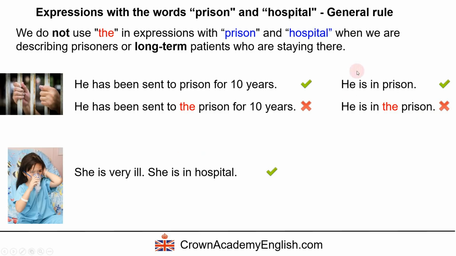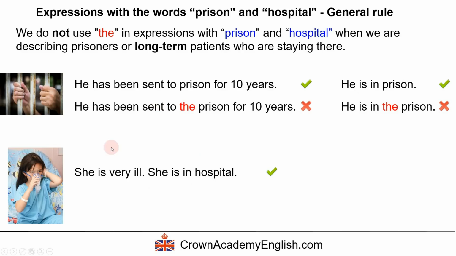And the same rule applies to the word hospital. Exactly the same rule. She's very ill. She is in hospital. She's in hospital. So here we have the same rule as here. This is the same situation. She is in hospital. So this means that she is a long-term patient.